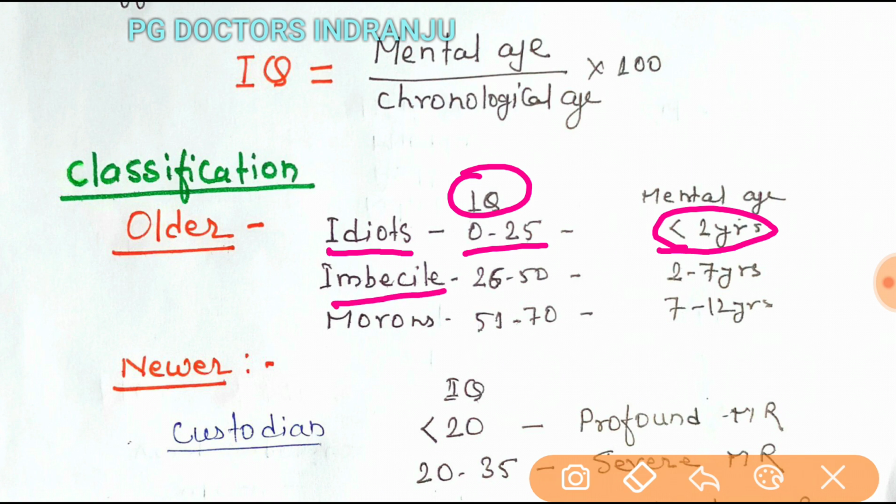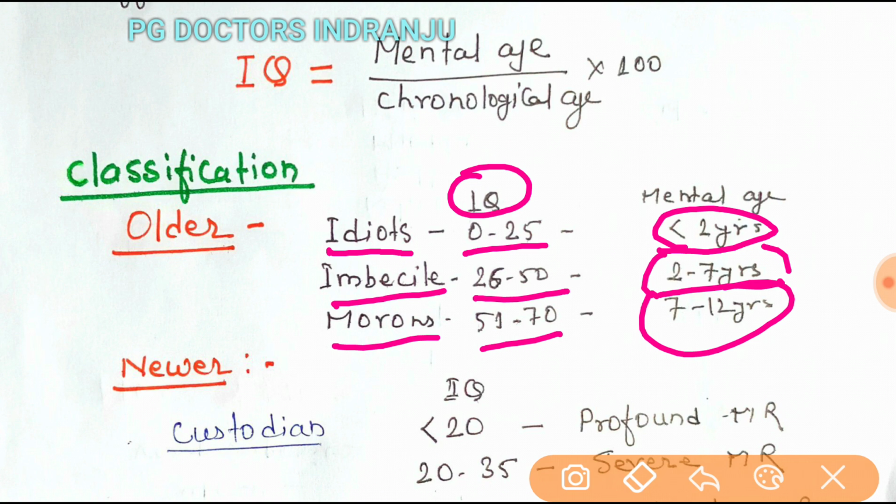The imbecile has an IQ of 26 to 50 and a mental age of 2 to 7 years. And the moron has an IQ of 51 to 70 and a mental age of 7 to 12 years.